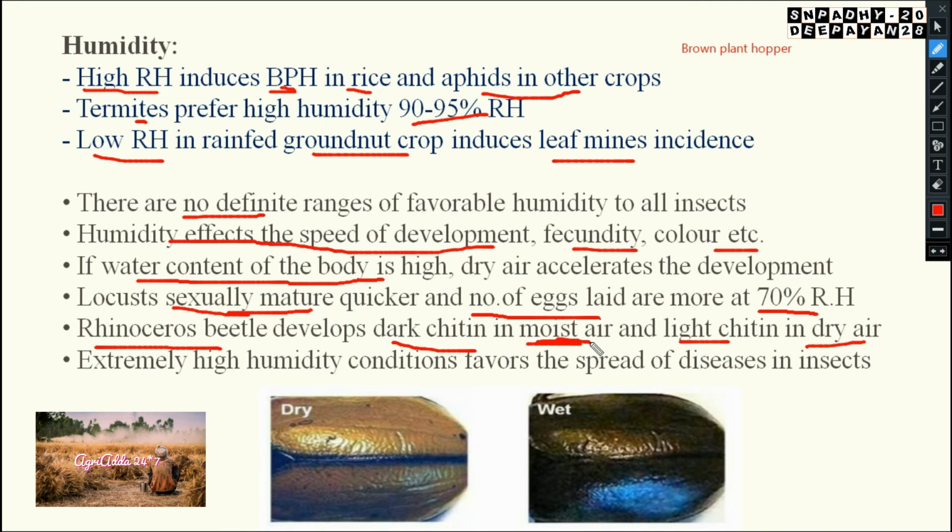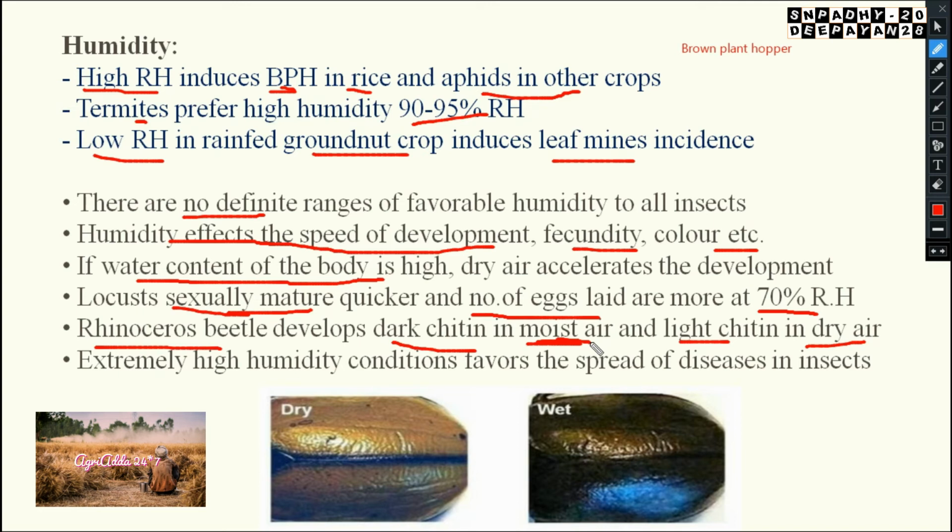So what does the insect need to do for survival? They must absorb the heat. To absorb the heat, what must be the color of the body? They must be darker. So they will try to become darker in color by making their chitin darker. Getting my point? You should know why for everything.